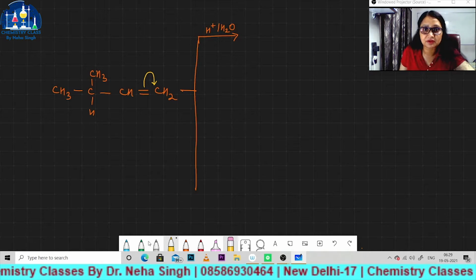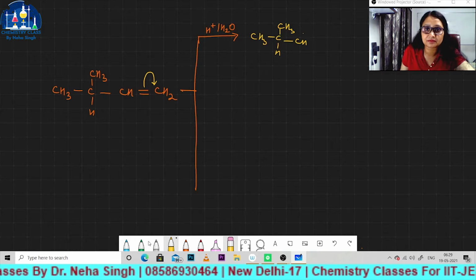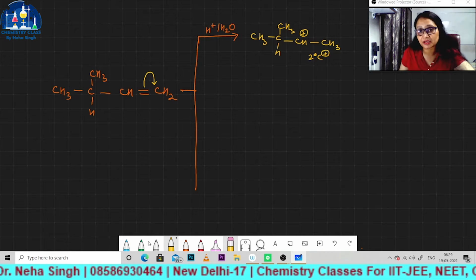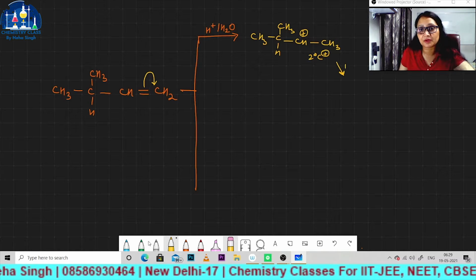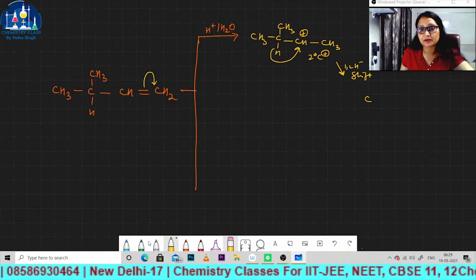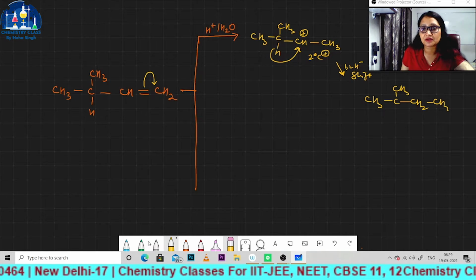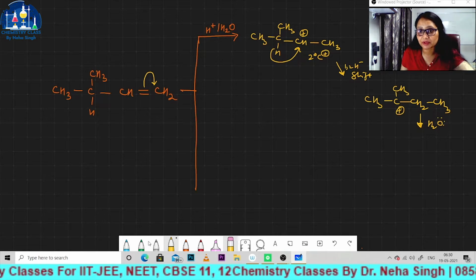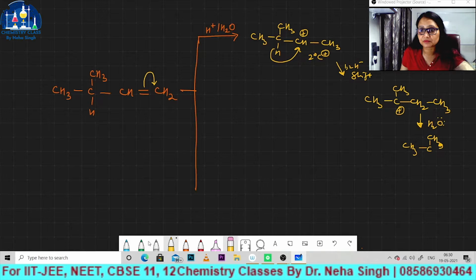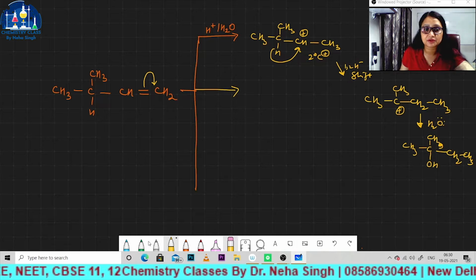First H plus will come here, and from here you will get this kind of reaction intermediate. This is 2 degree reaction intermediate, 2 degree carbocation, and from here 1,2 hydride shift will occur, and this hydrogen will go here, and CH3, this will become CH2CH3, and after that water is added over it. So from here you will get alcohol, you will get this molecule, right bacha?